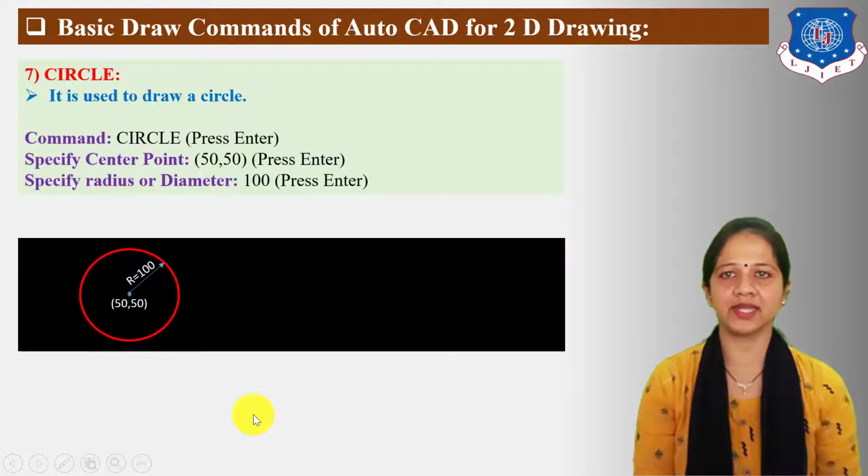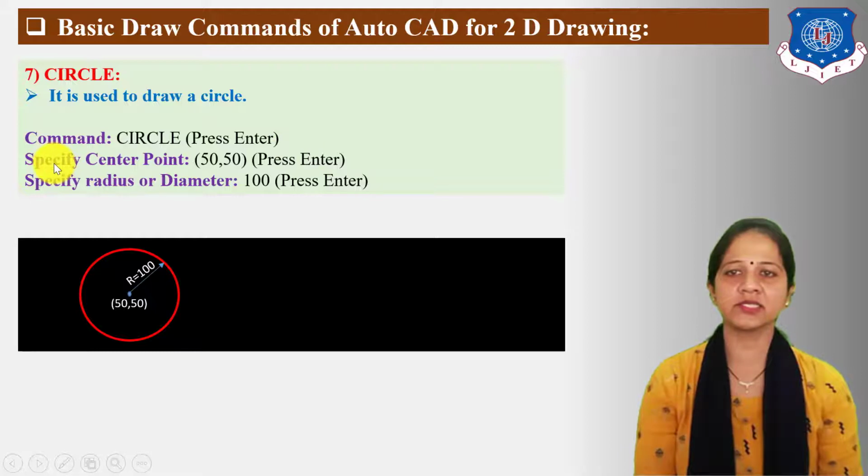Next, let us understand any one example of circle command. Now, the command for circle is CIRCLE. So, type circle in command bar, then press enter. Next statement display on the command bar is specify center point. Here I have taken 50-50 mm or any unit you can choose as per your requirement for center point.